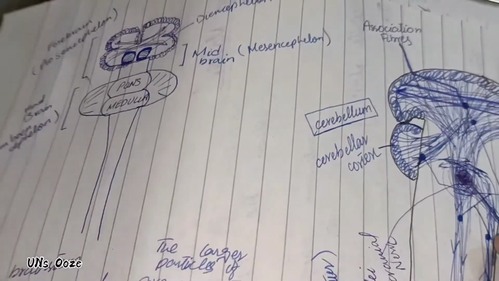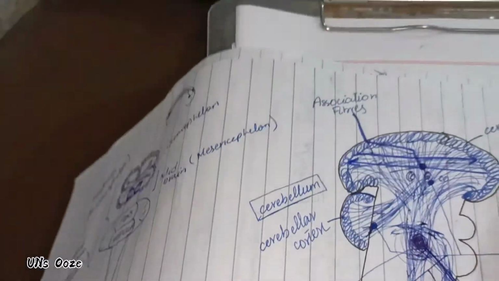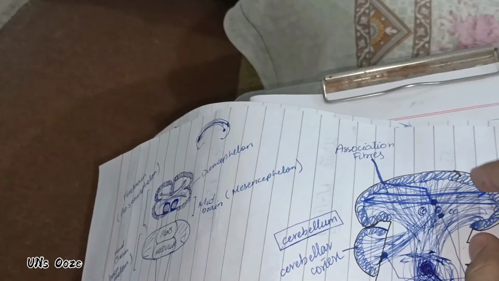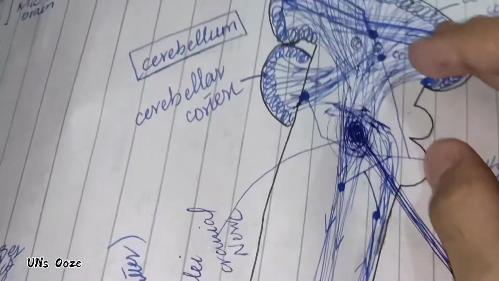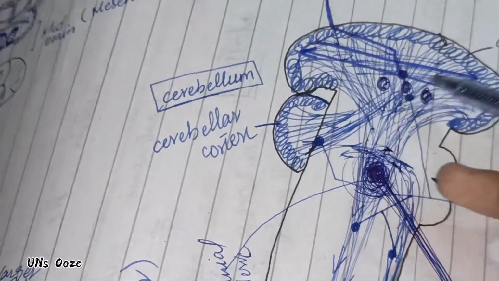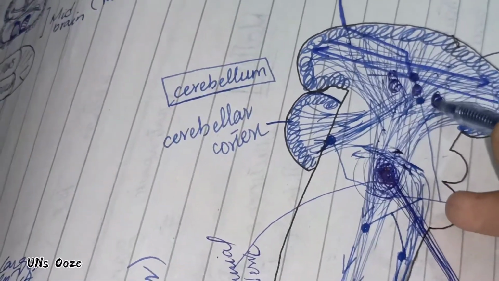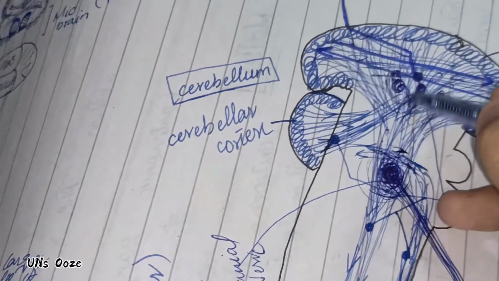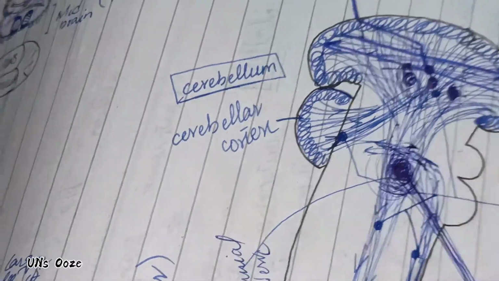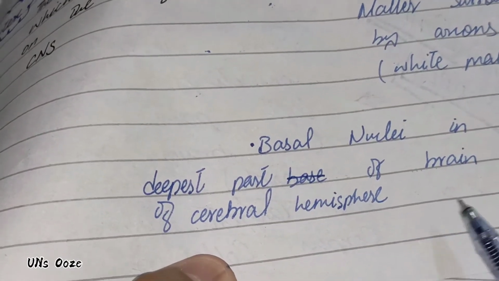There are also some nuclei present here in the deeper portion, in the deeper part. So these are also surrounded by axons, as these are gray matter. They are gray matter particles present here which are surrounded by axons. So these nuclei are known as basal nuclei. I have written it here: basal nuclei in the deepest part of the brain, of the cerebral hemisphere.